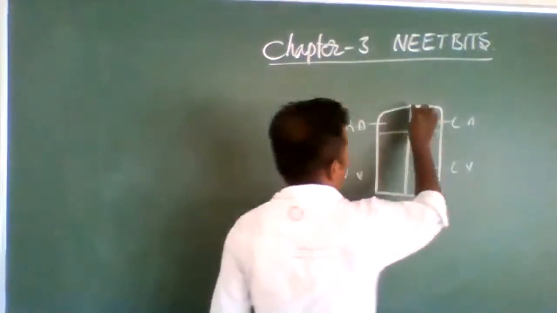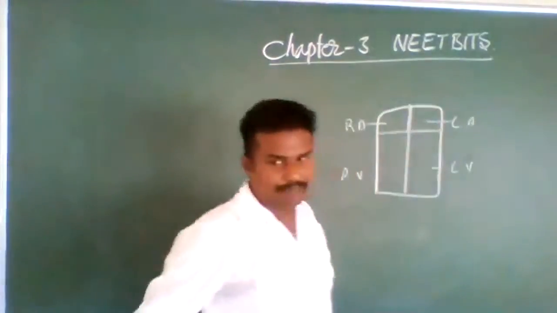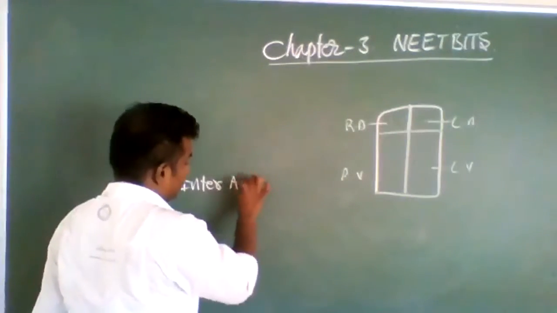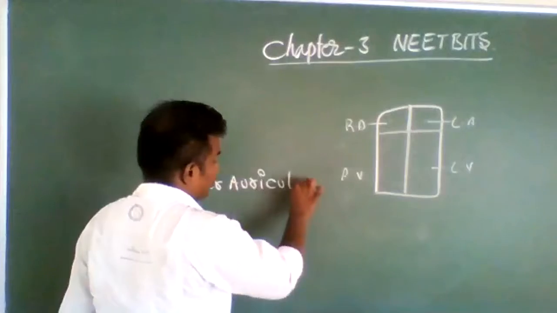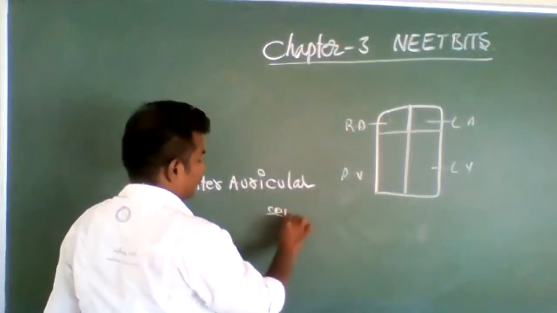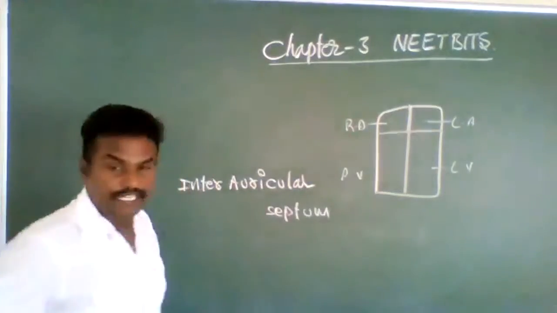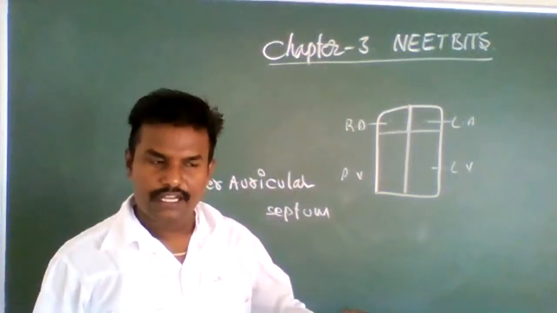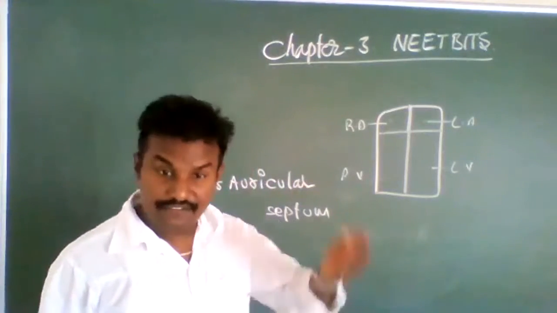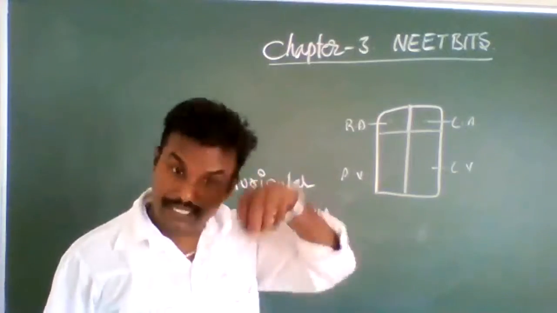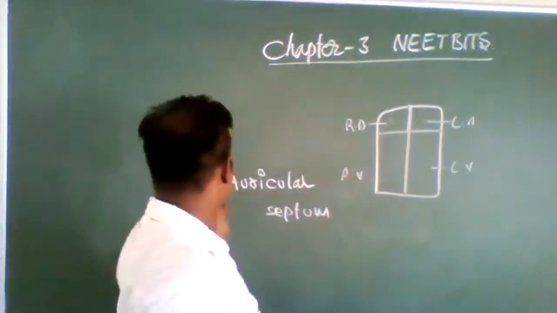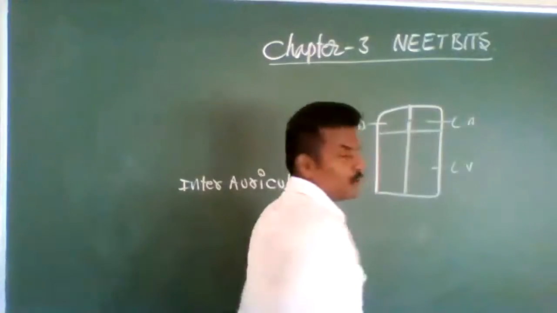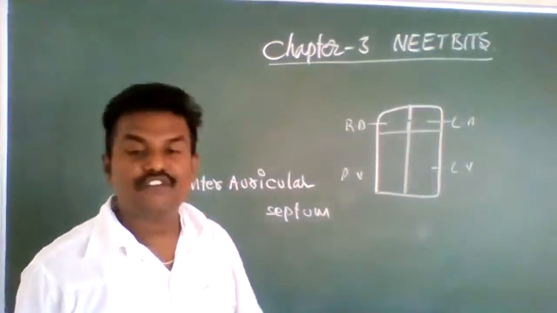These two auricles are separated by the interauricular septum. In the fetal heart, when the baby is in the mother's womb, this interauricular septum has a small pore. That pore is called foramen ovale.